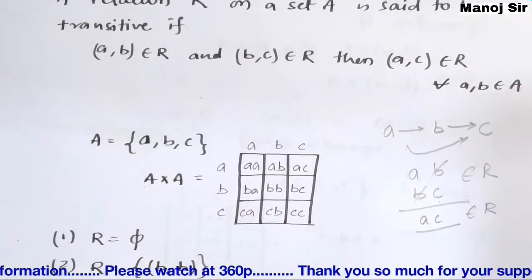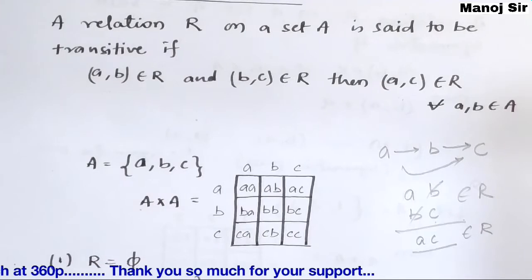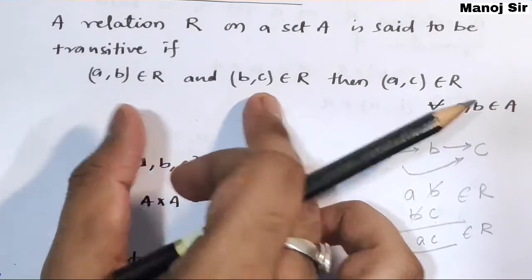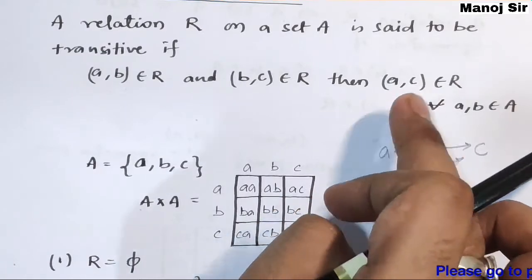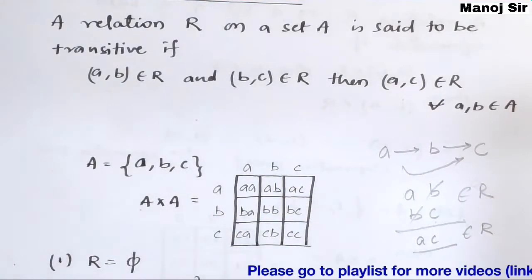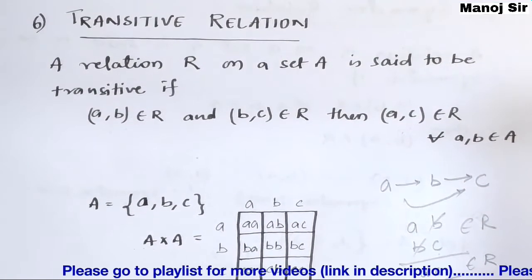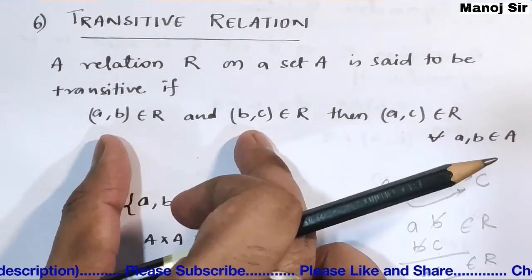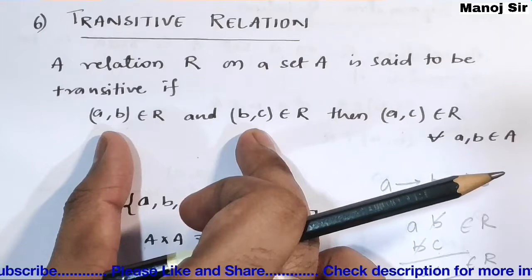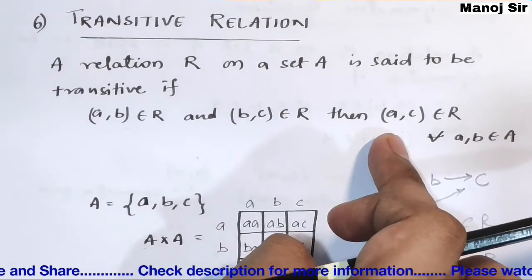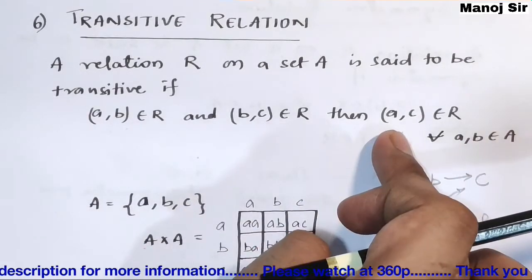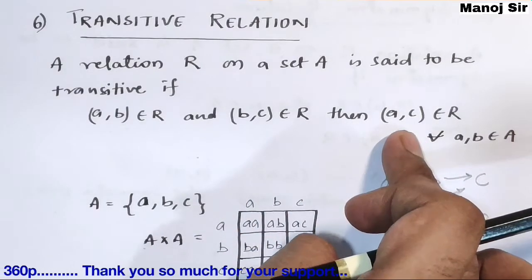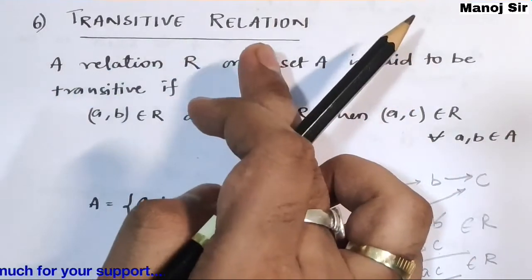Let me tell you once again: if these two pairs are present in that relation, then we need to find the transitive pair. If this is found, then the relation is a transitive relation. If these two are not found in any relation, then no need to search for this type of transitive pair, because that relation is also by default transitive.